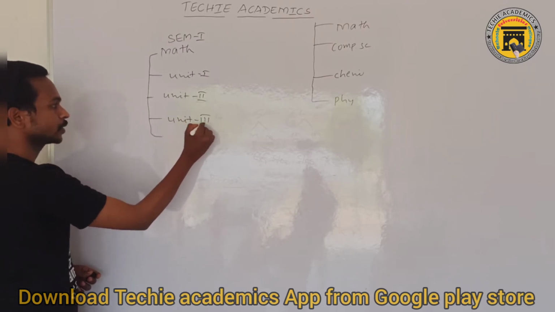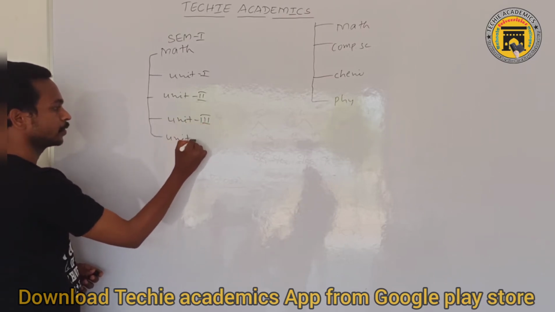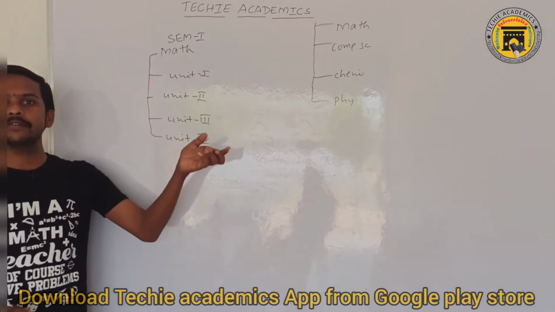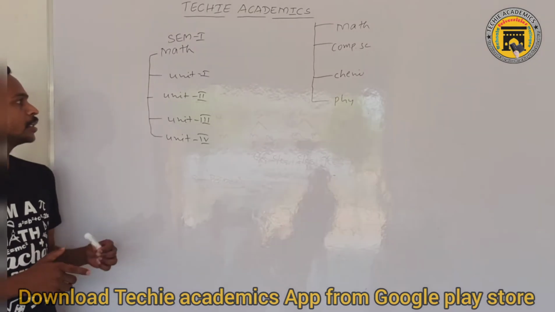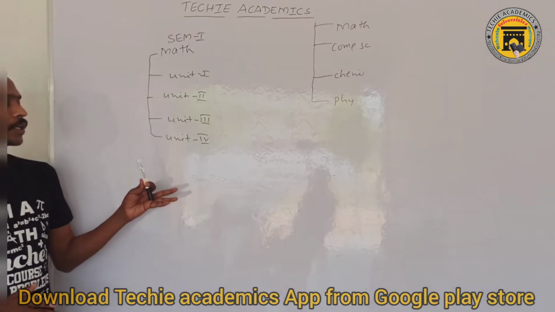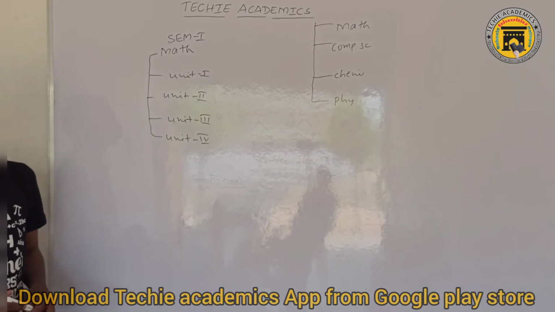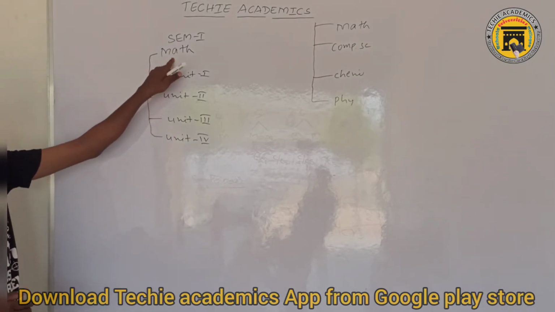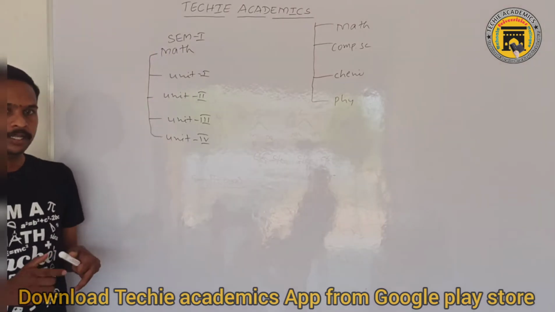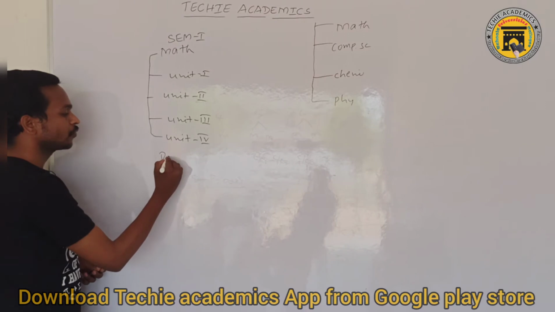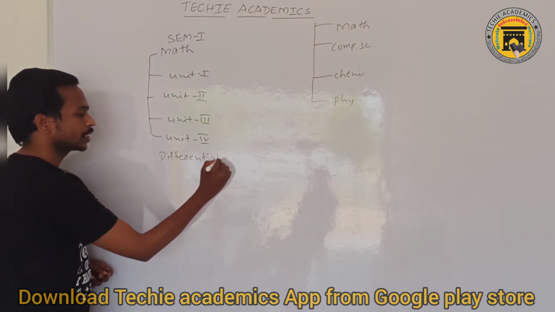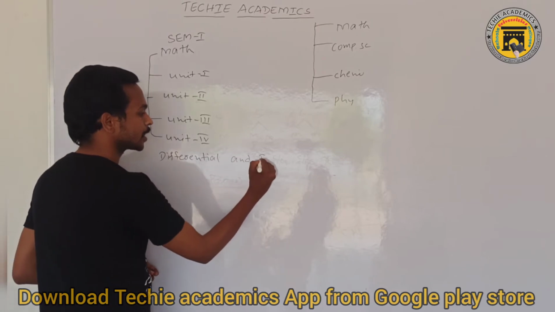So every subject is divided into units. If you know the major topics in these units, you can get a good score in your academics. I wrote math here with 4 units. What is the name of this subject? The name of this subject is differential and integral calculus.